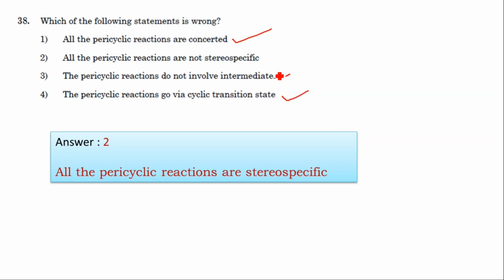Here you see, all the pericyclic reactions are stereospecific. So they are not given as not stereospecific. So option 2 is the correct answer. They are telling us to select the wrong statement. Okay, so option 2 is correct.